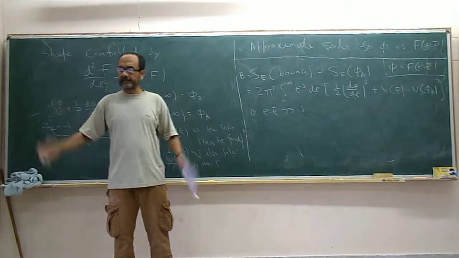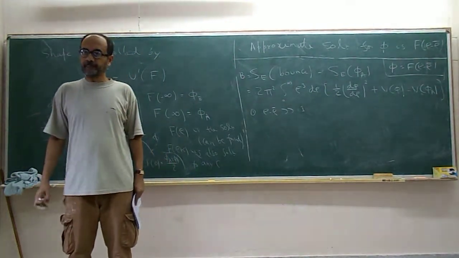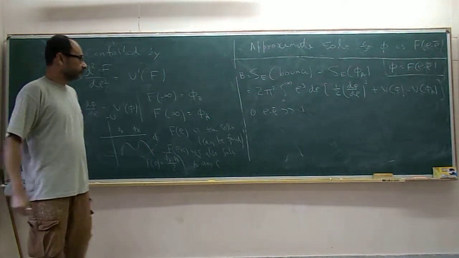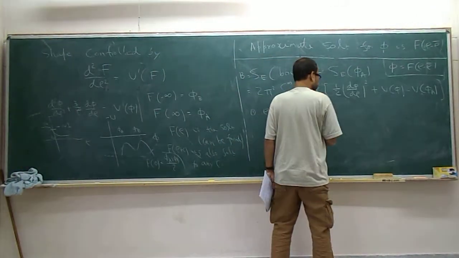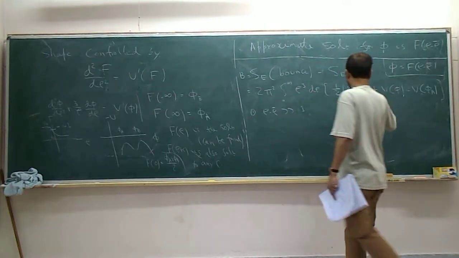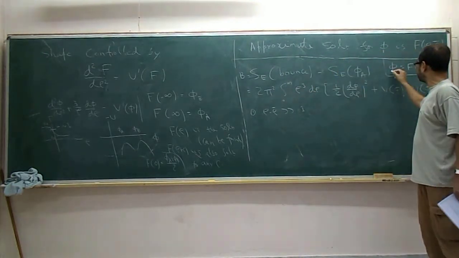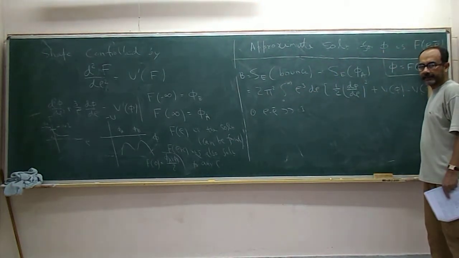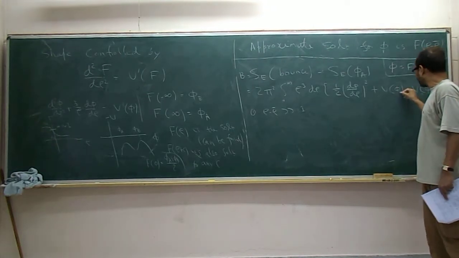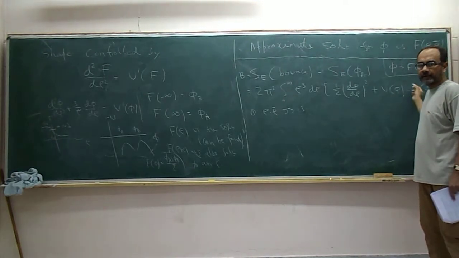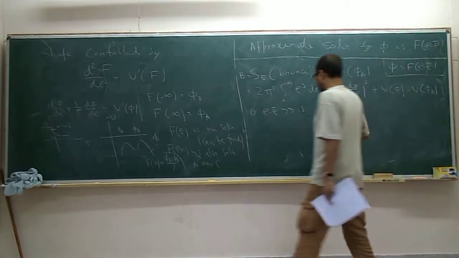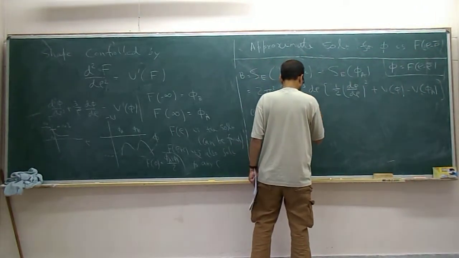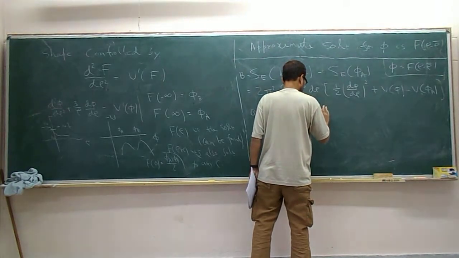Rho minus rho bar is a large number. In this case, d phi d rho will go to 0, because phi approaches phi a, and V of phi minus V of phi a will also go to 0, because phi approaches phi a for large rho. So this gives you no contribution.